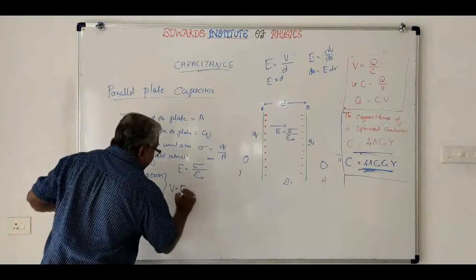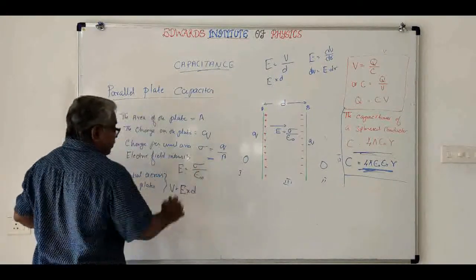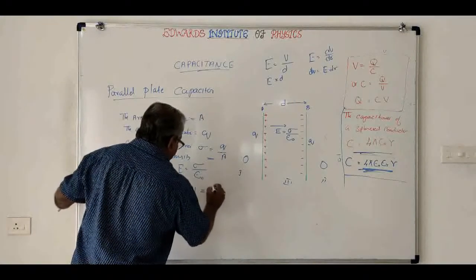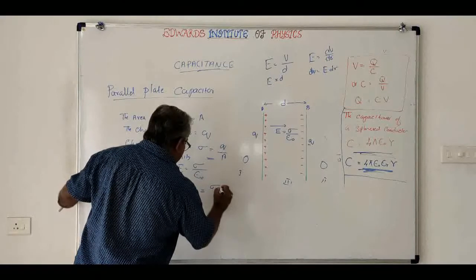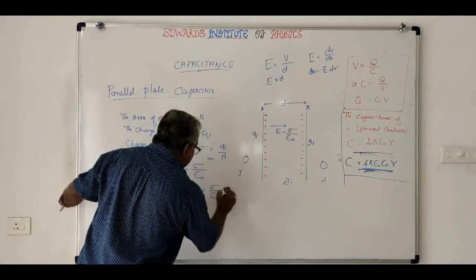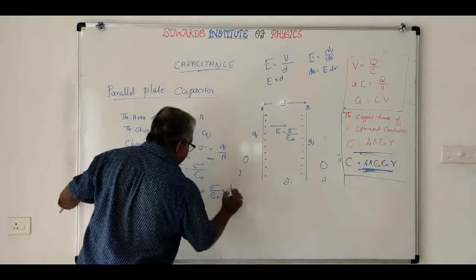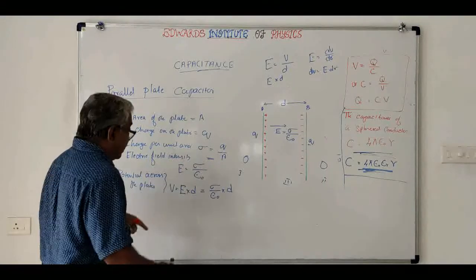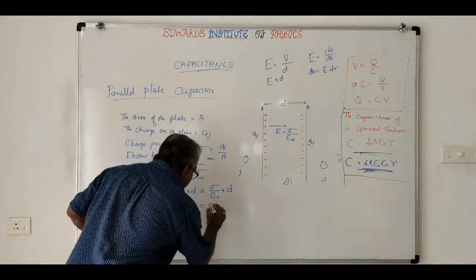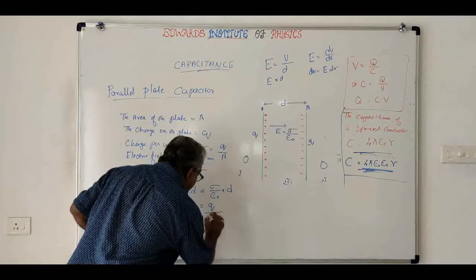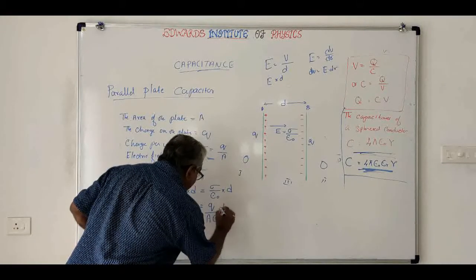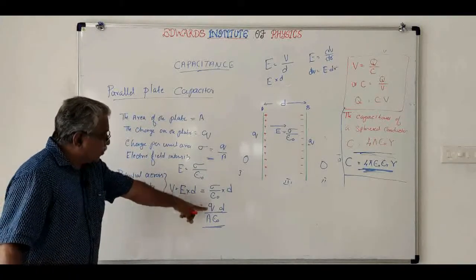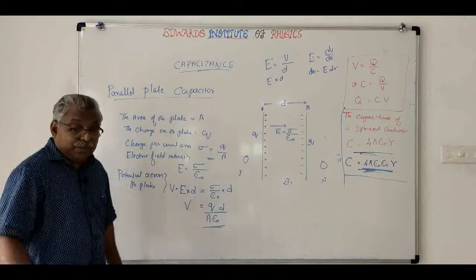So E into d will be equal to sigma by epsilon 0 into d. Now what is sigma? Sigma is Q by A, so we can put that Q by A here. That is equal to Q by A epsilon 0 into d. This is the potential V. V is equal to Q d by A epsilon 0.